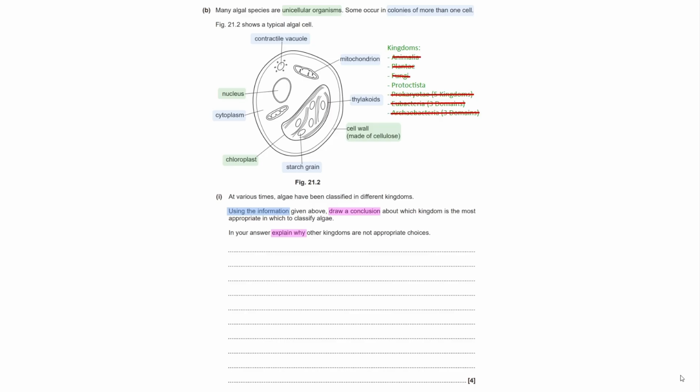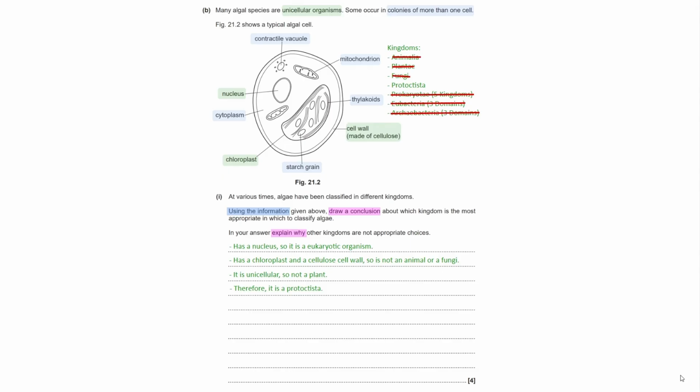So let's talk through how we would structure our answer. First off, we would say it has a nucleus, so it is a eukaryotic organism, has a chloroplast and a cellulose cell wall, so it is not an animal or a fungi. It is unicellular, so not a plant, therefore it is a Protoctista. You can be even more explicit, and you could add alongside each point which kingdoms that eliminates, but we are providing our explanation of why the other kingdoms are not appropriate choices by effectively laying out our logic that brings us to our final conclusion.